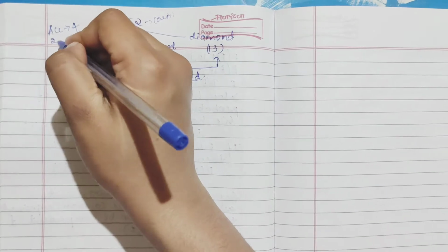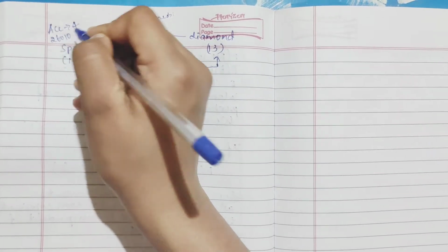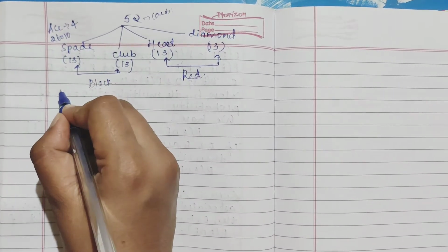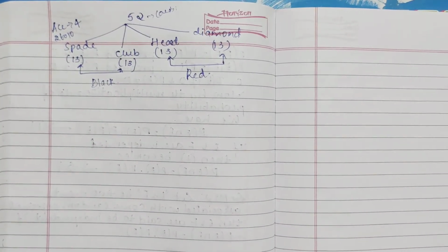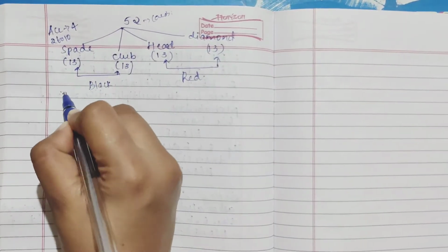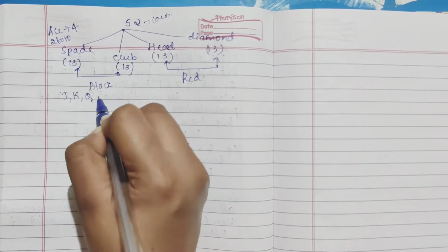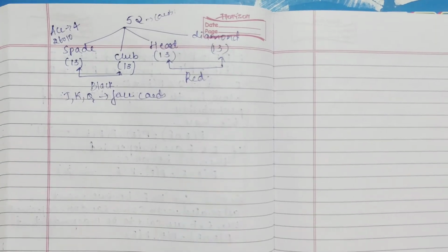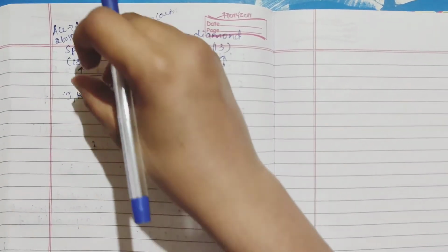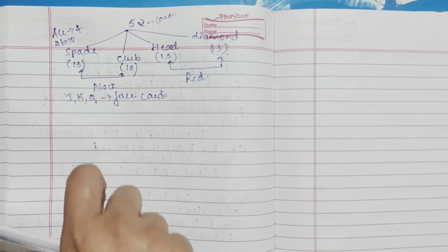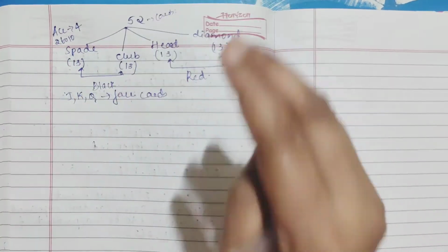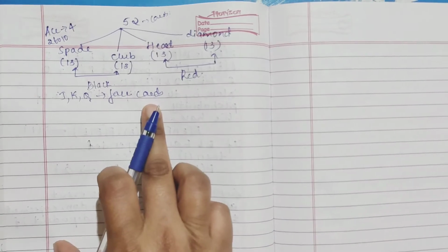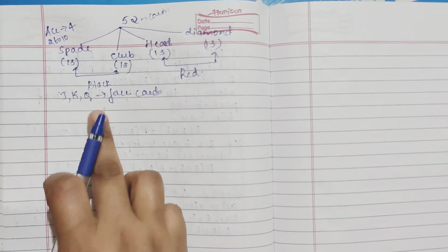Then from 2 to 10 are number cards, and then you will have face cards. Face cards are J, K, Q. Like this, in each category it is divided: first your ace, then 2 to 10 number cards, and then face cards J, K, and Q.